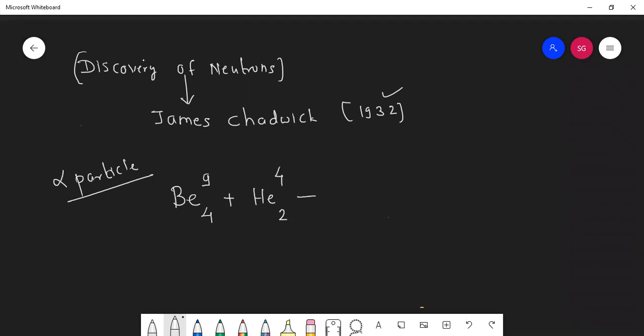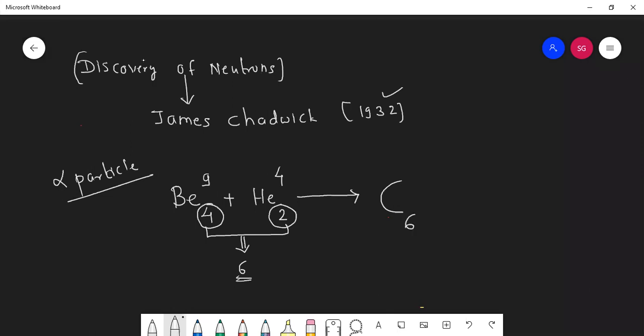Now listen to me, students, how to write this. This 4 plus 2, I'm talking about atomic number. This 4 is atomic number, this 2 is atomic number. So 4 plus 2, we get 6. Whose atomic number is 6? Carbon. Okay, so they got carbon 6.